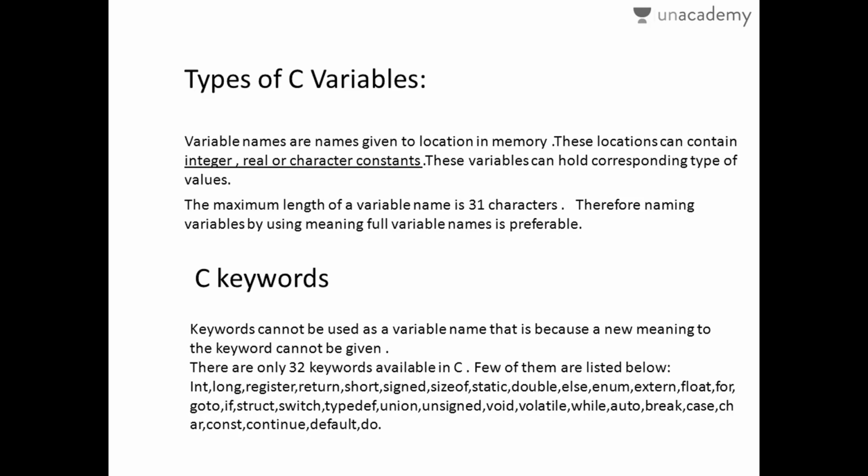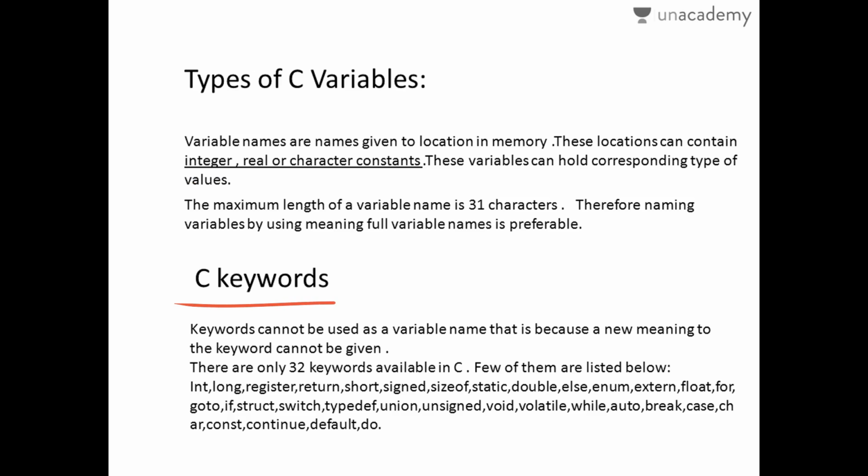Let me tell you what are the types of C variables. These types of C variables mainly include integers, reals, or characters. That means this integer variable can only hold integer values. Real variable can only hold real values. Character variable can only hold character or characters. That will be explained like when you write a variable in terms of integer, it cannot hold any decimal point number. That respective type of digit or variable has only to be given to that particular variable.